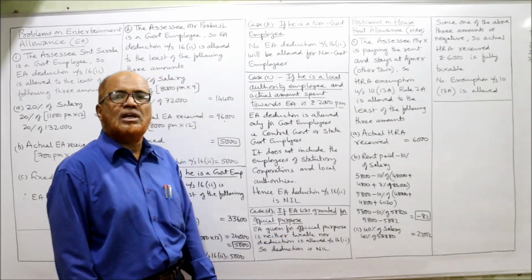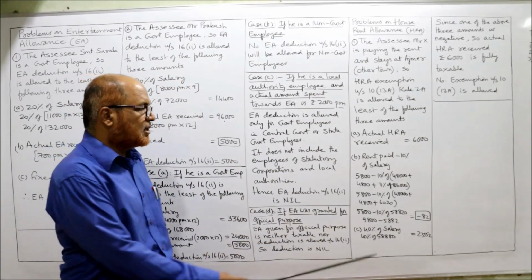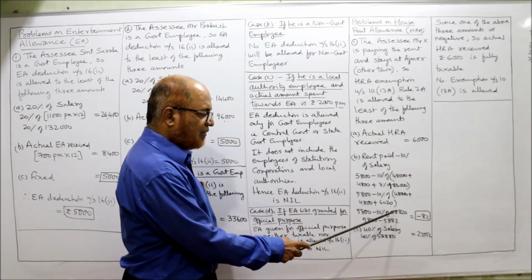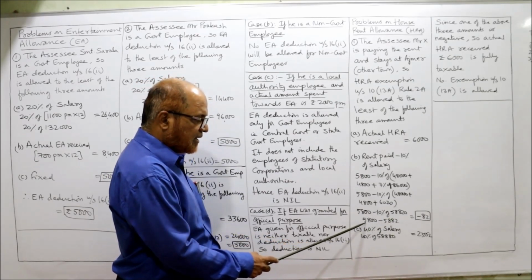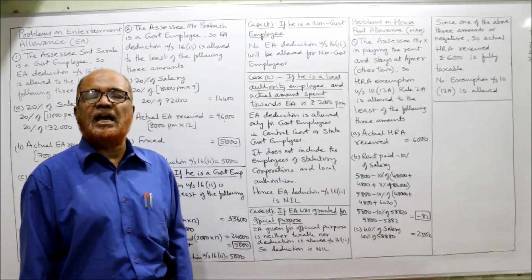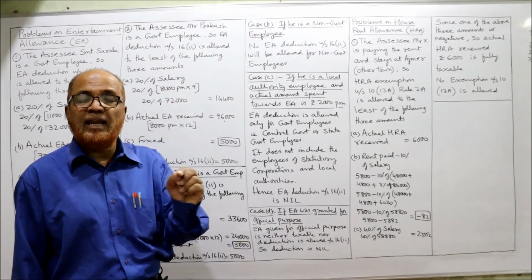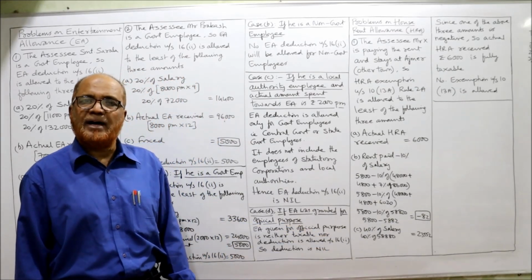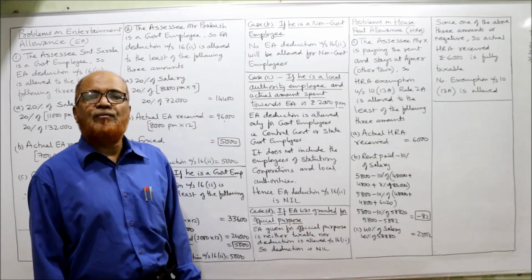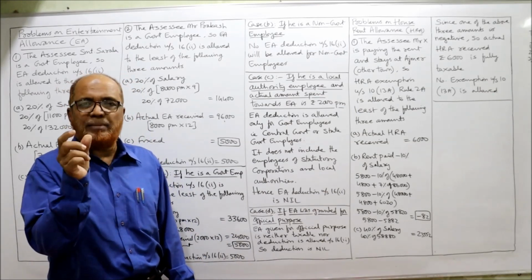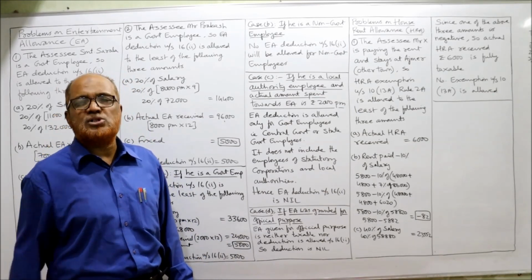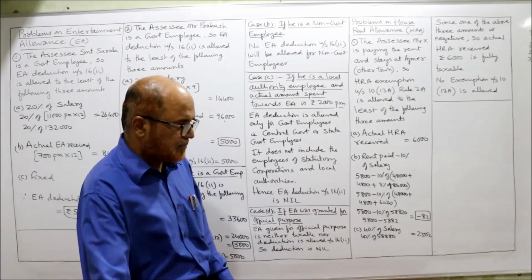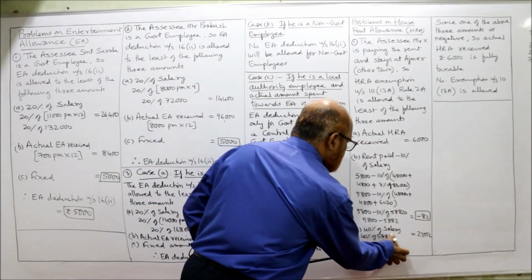Total 58,820. So 10% of 58,820 is 5,882. So 5,800 minus 5,882, you will get a negative amount, minus 82. And last one, 40% of salary. Income Tax Act provision says 40% of salary. Salary is how much? 58,820. Already we have calculated.